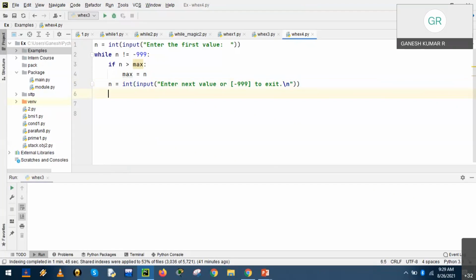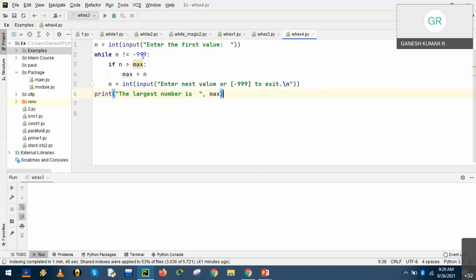Fine. So this ends. Now at the end we need to find the largest value. Print "largest number is", right? That is max. Fine. So by using the while loop, we are repeatedly taking the values.